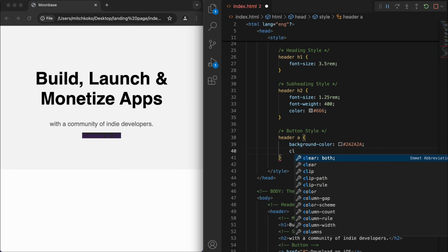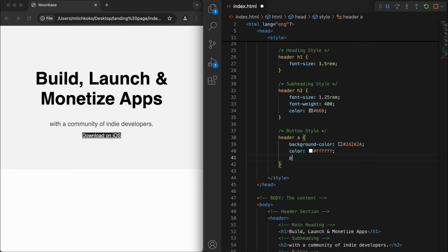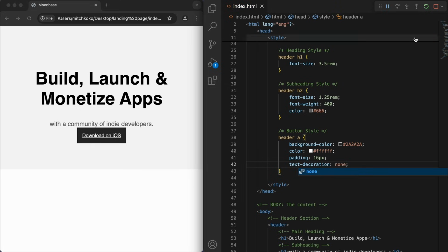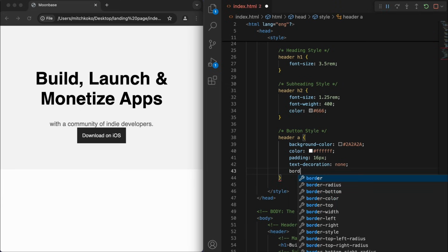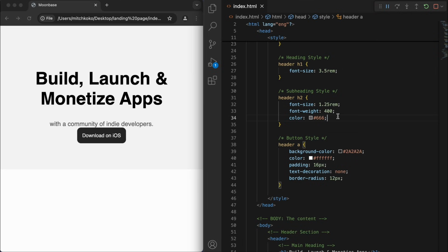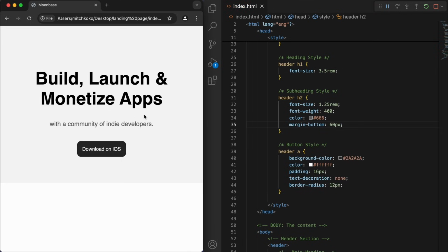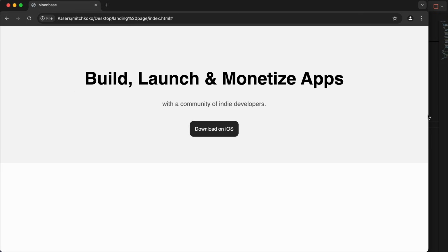And the text color, let's make it white. Let's give some padding. And I want to get rid of that underline. So let's say none for the text decoration. And let's have a border radius. Cool, now I like that button. But I want to have some space. So for the heading 2, let's have a margin on the bottom. And it's looking good so far.